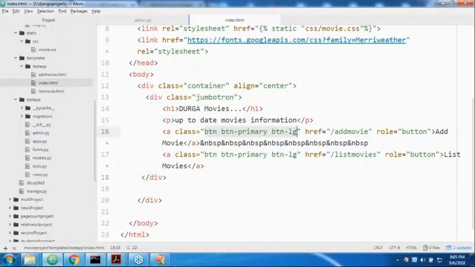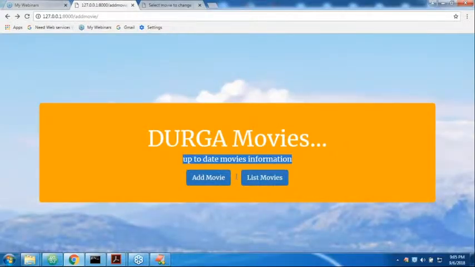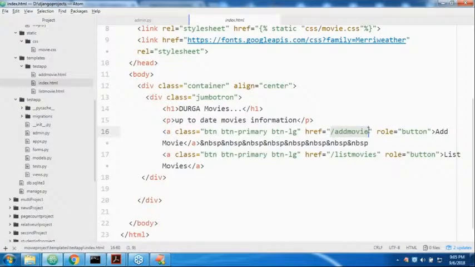Remember this one. In the middle, why am I taking ampersand nbsp? Because between button and button I want some space. Next, if I click the add movie link, it goes to the add movie URL pattern. If I click list movie, then it will go to the list movies URL pattern, like this.